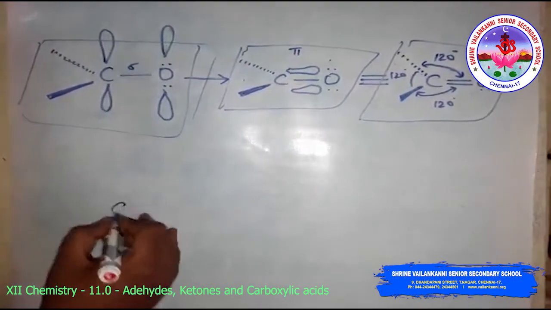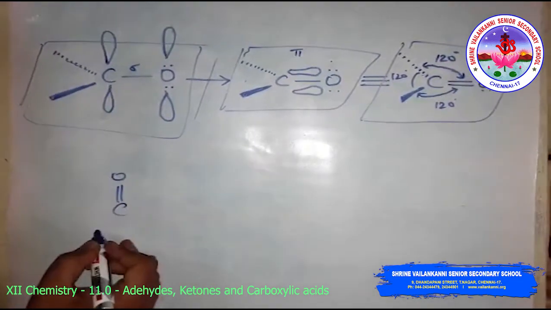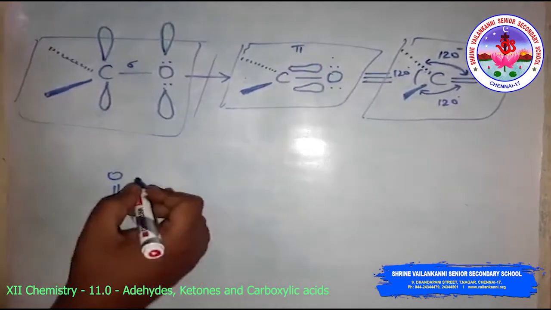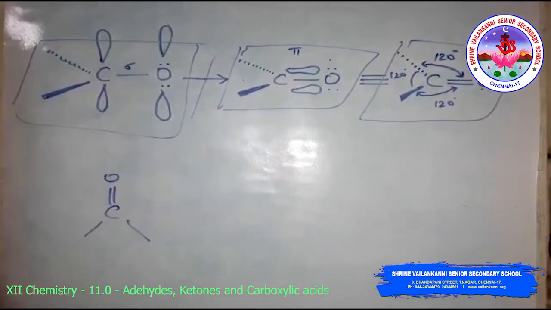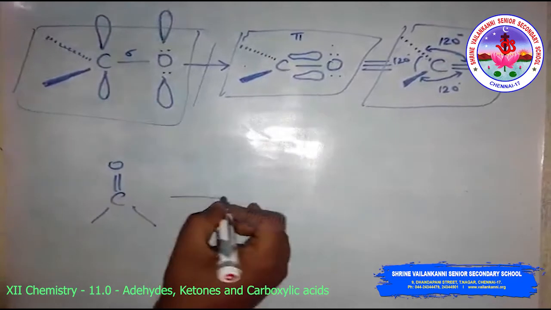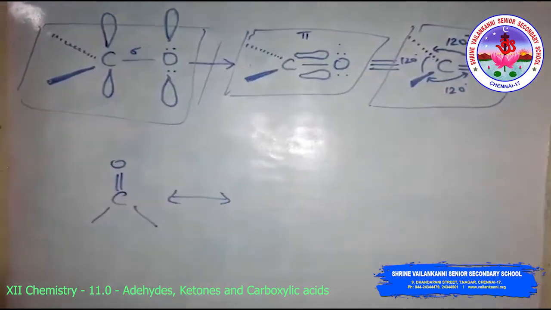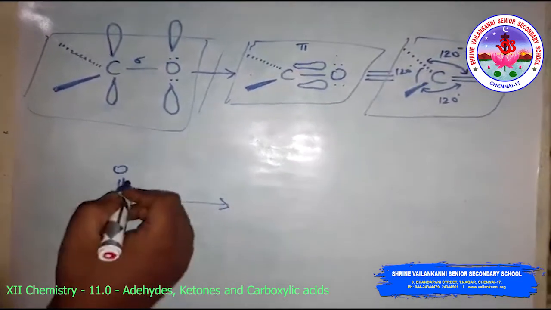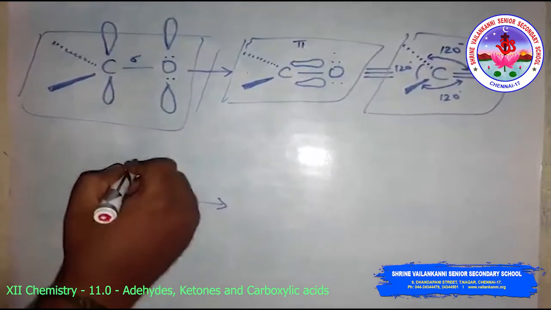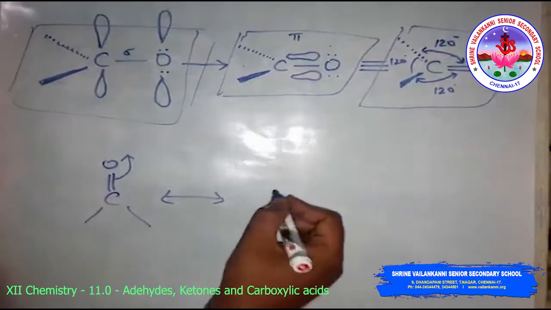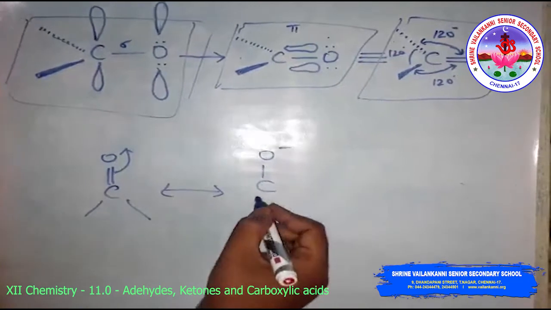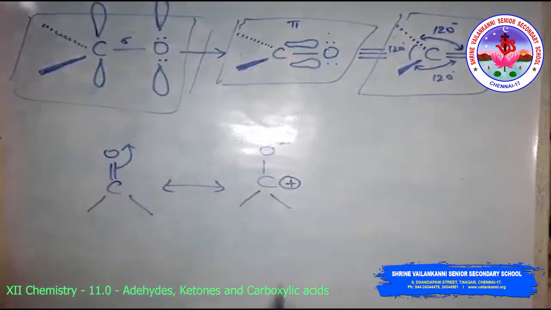Look at this, the C double bond O, like this, has a resonance hybrid. Look at this, in the resonance hybrid, suppose the bond is shifted here, what happens? The carbon forms a carbocation.